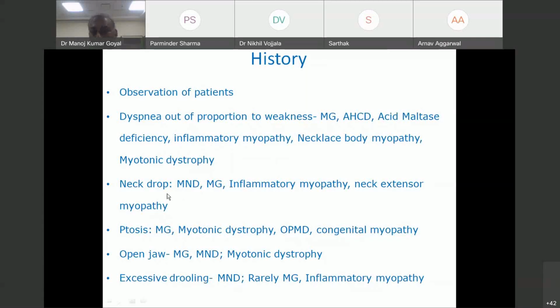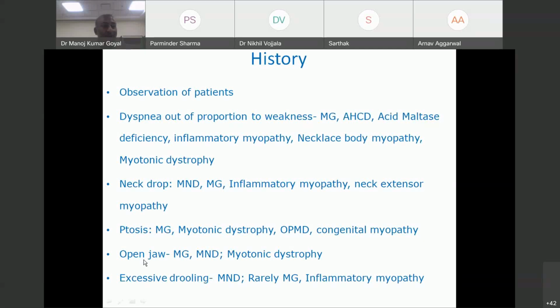Okay? Neck drop. Straightaway MND, myasthenia, or inflammatory myopathy. It can be myotonic dystrophy also, but they usually don't present with neck drop. Like extensor myopathy, you will get only neck drop, nothing else, but think of these three conditions. First myasthenia gravis and then inflammatory myopathy. If you see ptosis, think of myasthenia or myotonic dystrophy or oculopharyngeal muscular dystrophy.